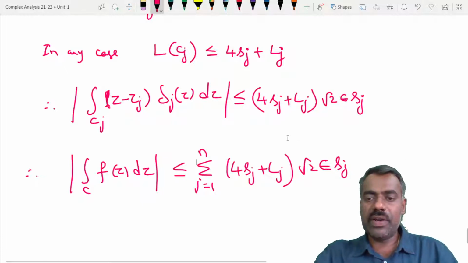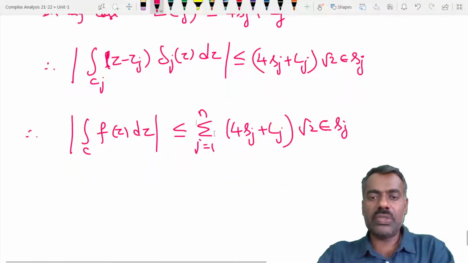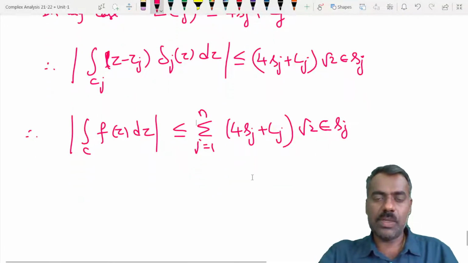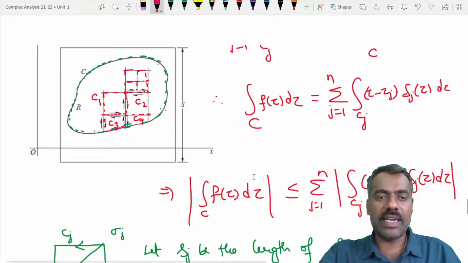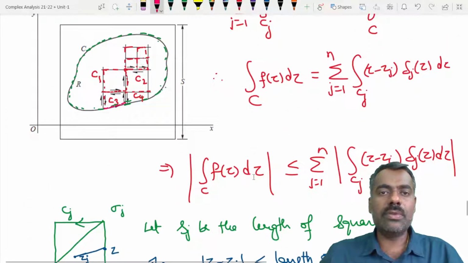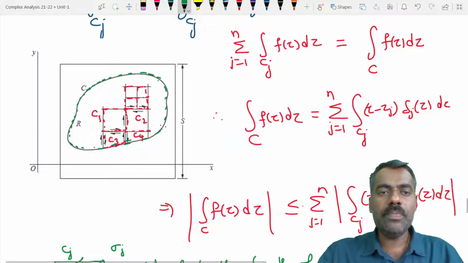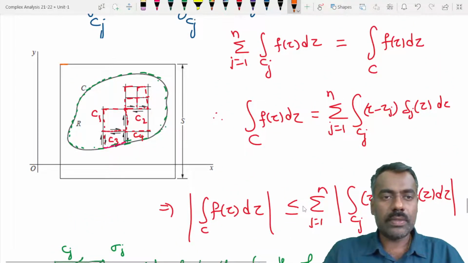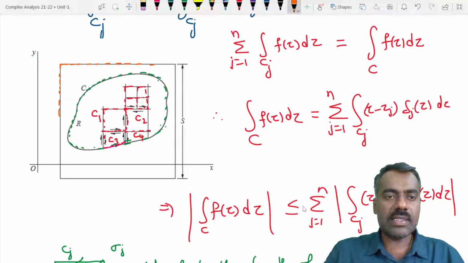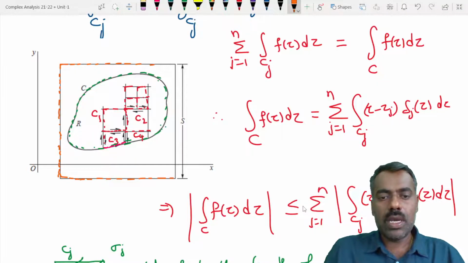Now we want to simplify this. Somehow we should get rid of these sj's, that means the small squares. For that, again you come to this picture. What we are doing is taking a bigger square, this one, whose side length is S, in such a way that it contains the entire curve, the squares and the partial squares.